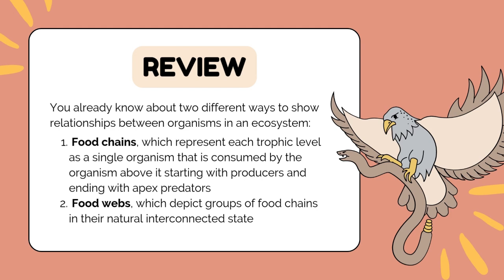Review. You already know about two different ways to show relationships between organisms in an ecosystem. Food chains, which represent each trophic level as a single organism that is consumed by the organism above it, starting with producers and ending with apex predators. Food webs, which depict groups of food chains in their natural interconnected state.